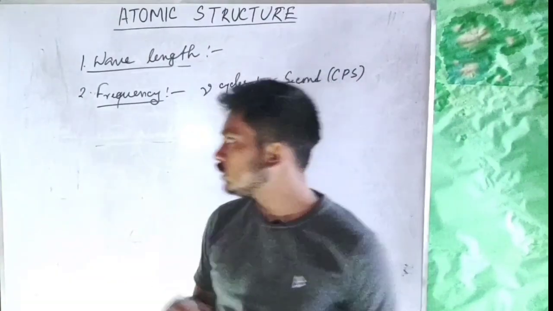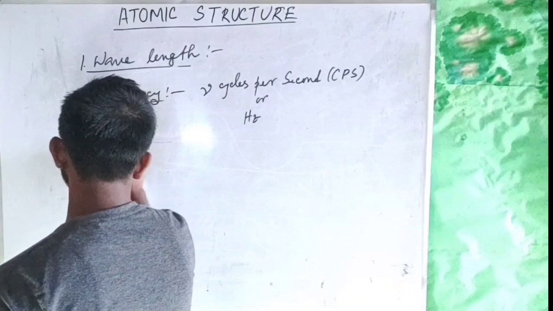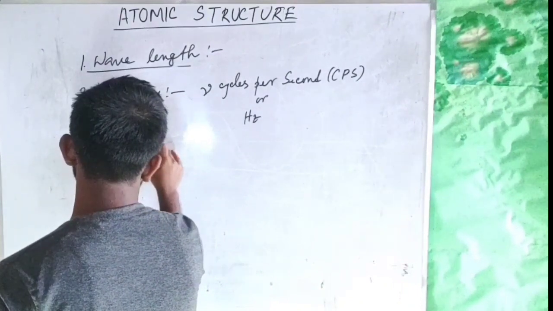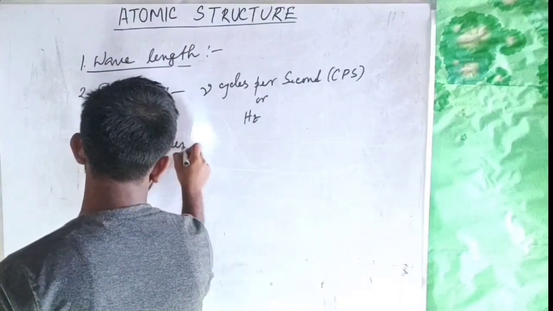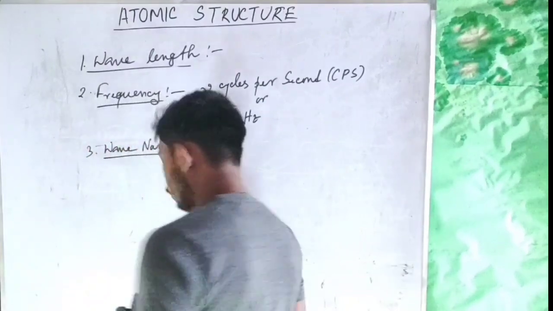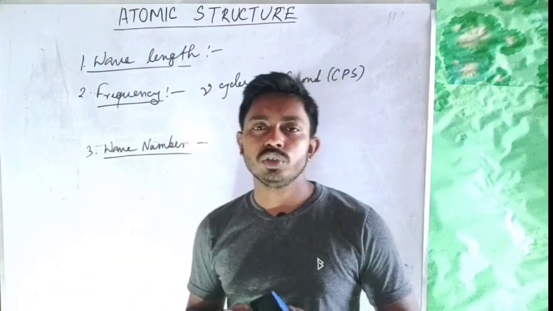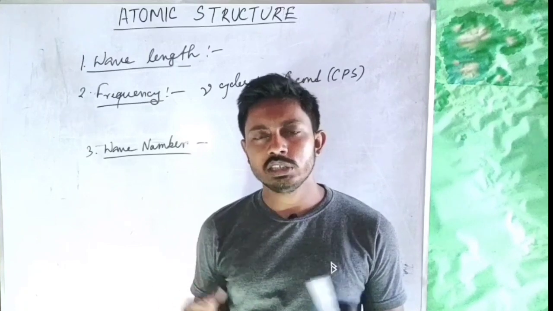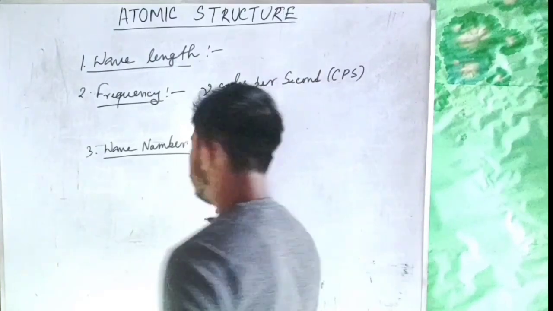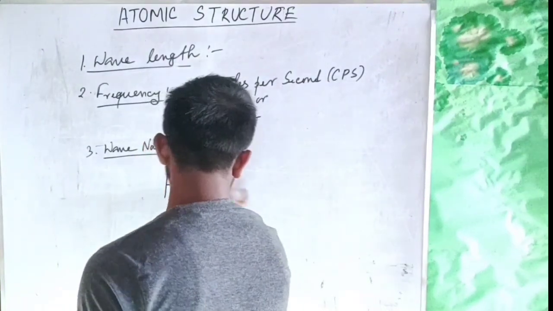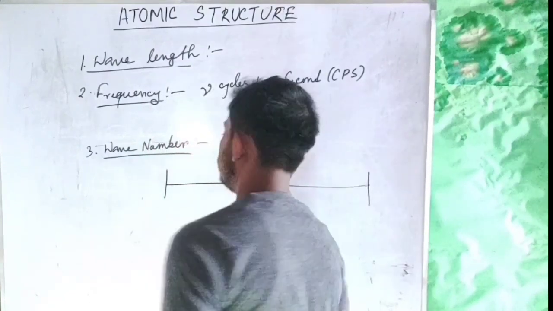Now next terminology is wave number. What is wave number? The number of total waves that are present in unit distance is called wave number. So let's consider this is our unit distance.